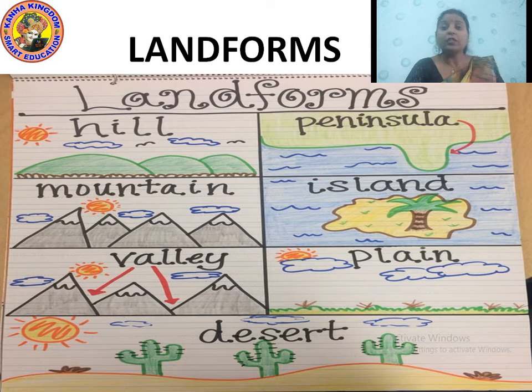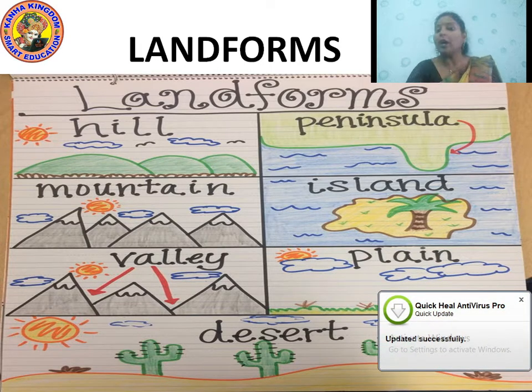Now, there are different types of landforms found in India: hill, peninsula, mountain, island, valley, plain, desert. These are different types of landforms which are found especially in India and in some other countries also, and the continents also. What are hills?